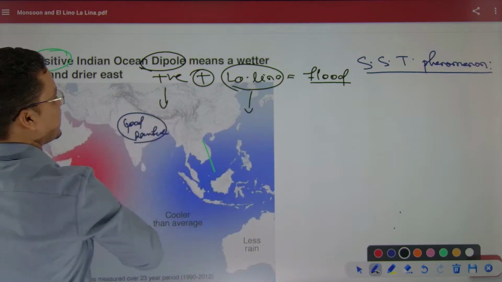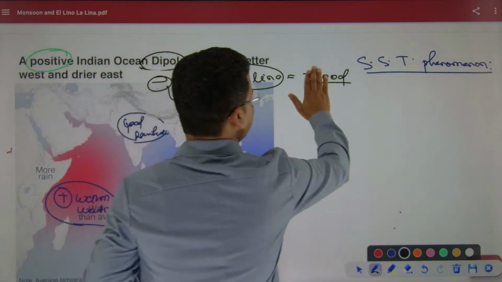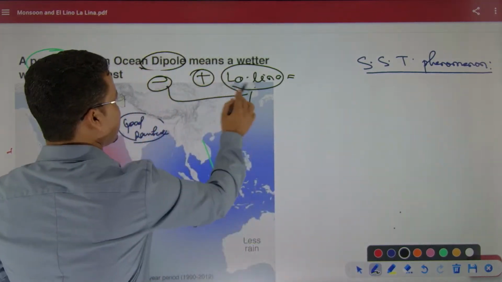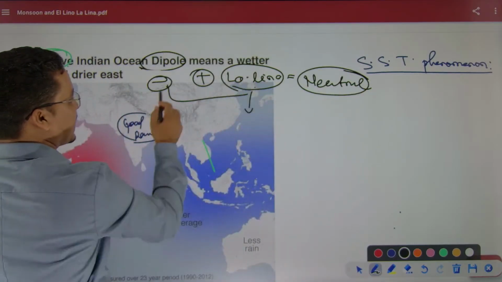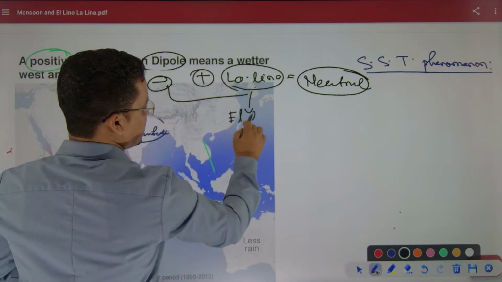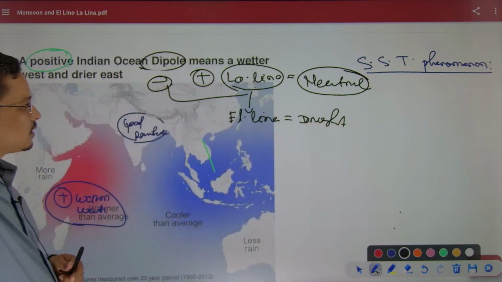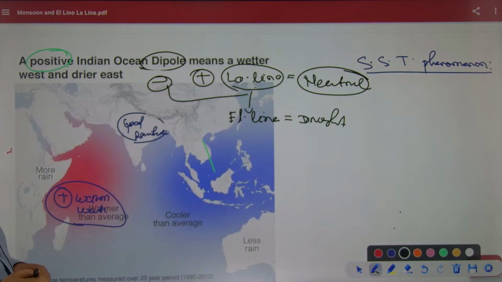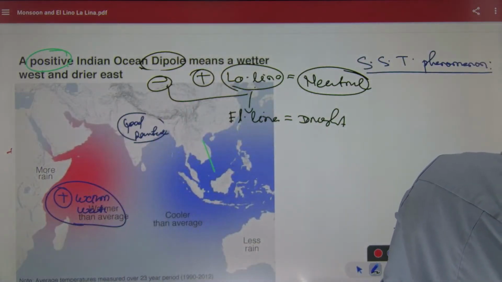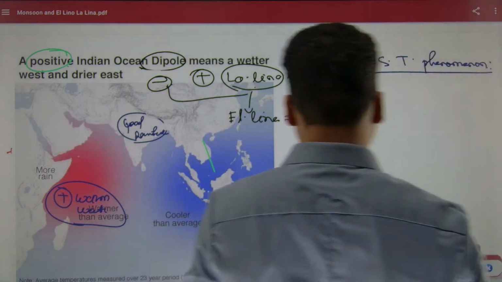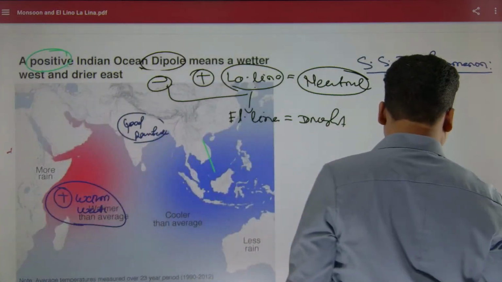Let's say the Indian Ocean dipole negative phase is going on, and La Nina. It would be neutral, because one gives more rainfall and the other gives less, so neutral. If it becomes negative and then El Nino comes on this side, then it is drought condition, equal to drought in India. Do you get my point? That would be drought in India. So we have to remember that.